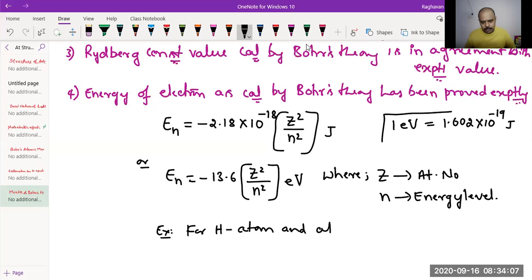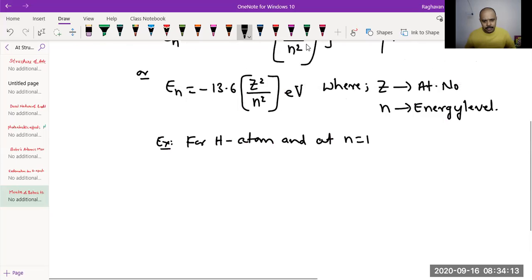At first N is equal to 1, first energy level. What is energy? Let us substitute En. N becomes 1 there, first energy level, minus 13.6 into what is Z for?